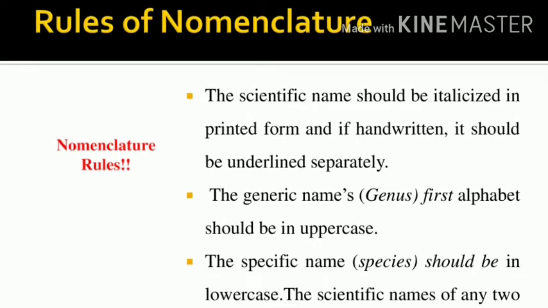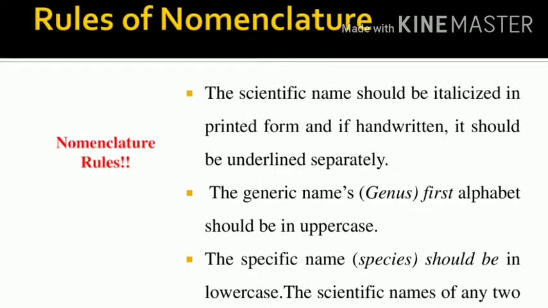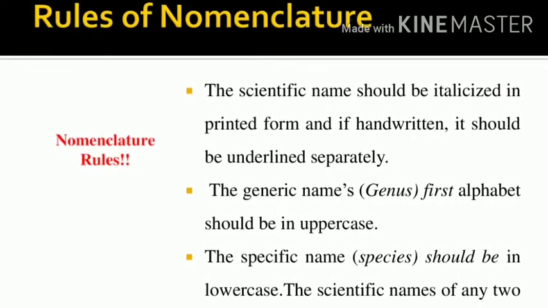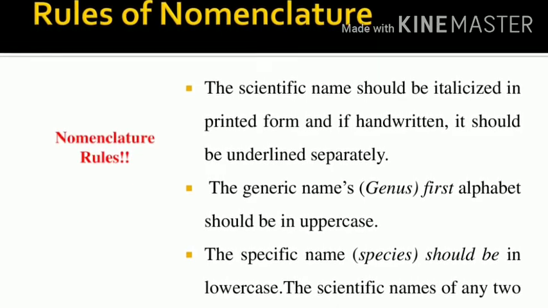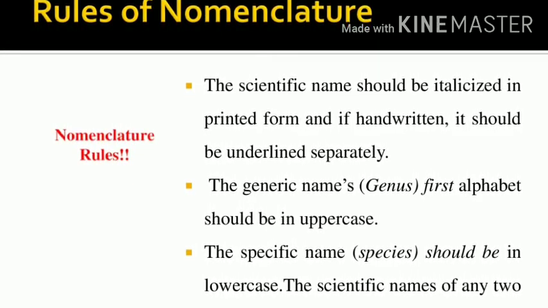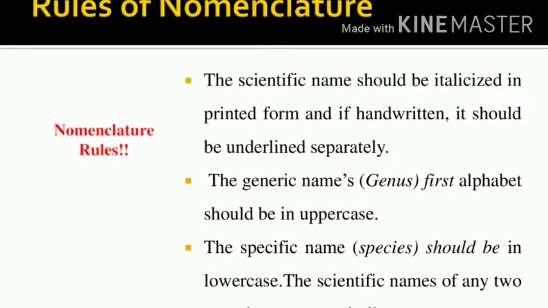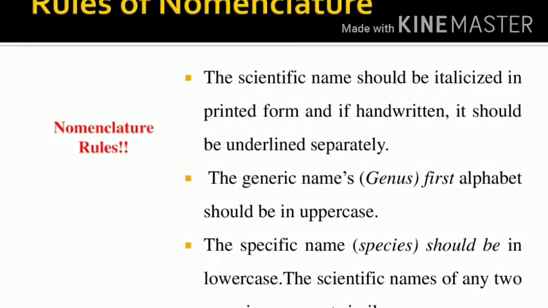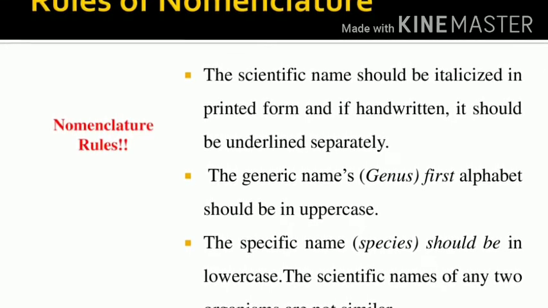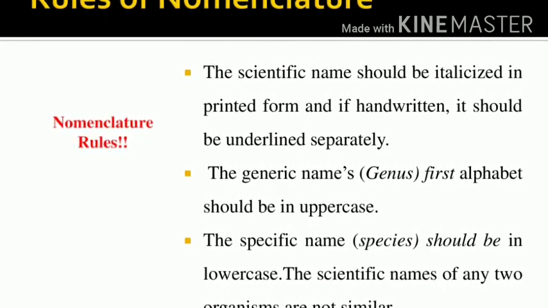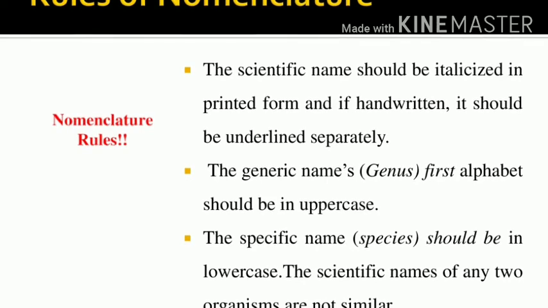What are the rules of nomenclature? We already studied them. The scientific name should be italicized in printed form, or in handwritten form we should underline genus separately and species separately. This is the first rule of nomenclature. What is the second rule?